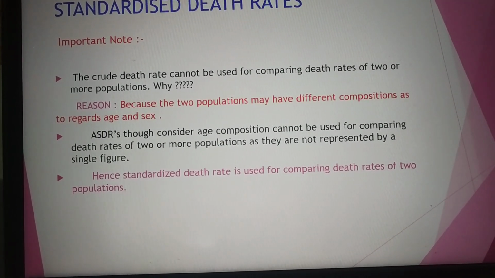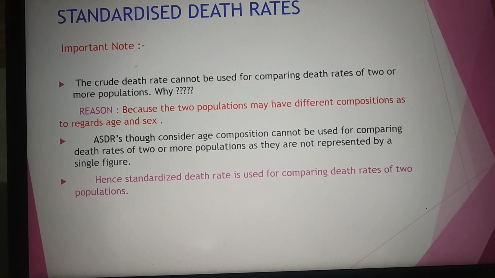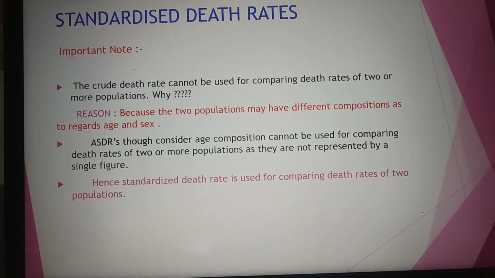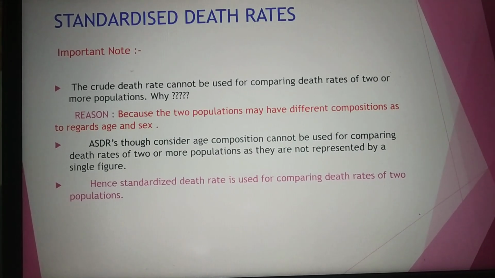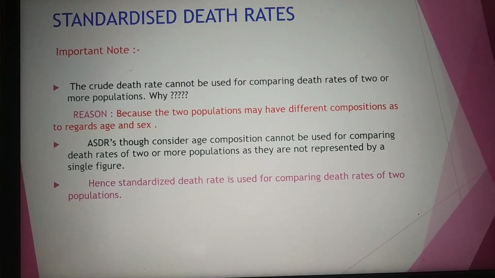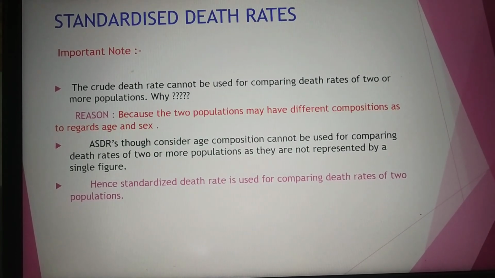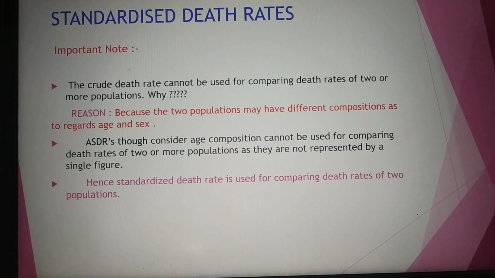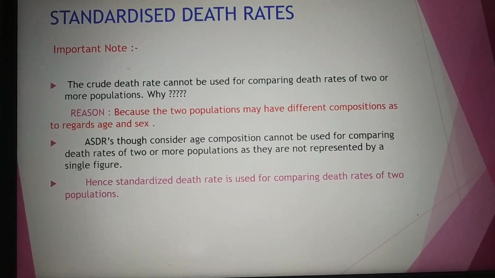Coming to the ASDR, though it considers age composition, it cannot be used for comparing death rates of two or more populations as they are not represented by a single figure. So from the first two measurements of mortality, CDR as well as ASDR, it is not possible to compare the death rates of two or more populations.